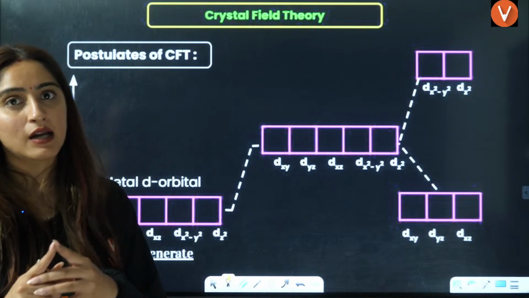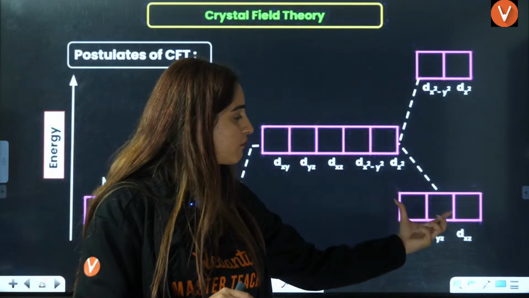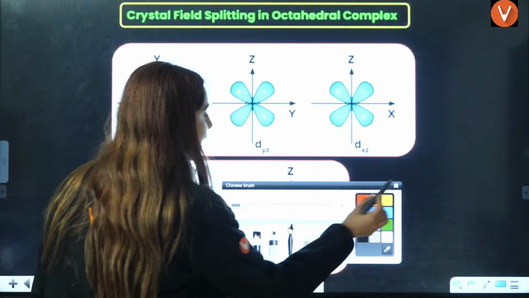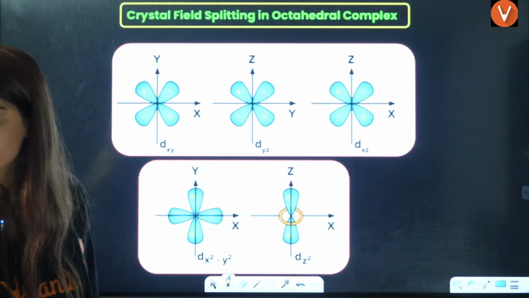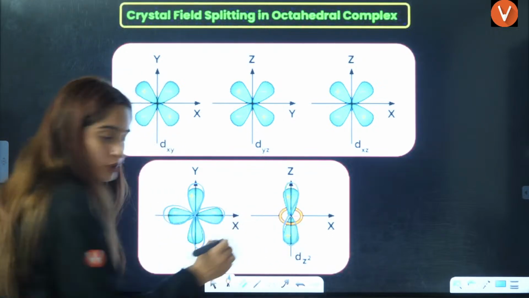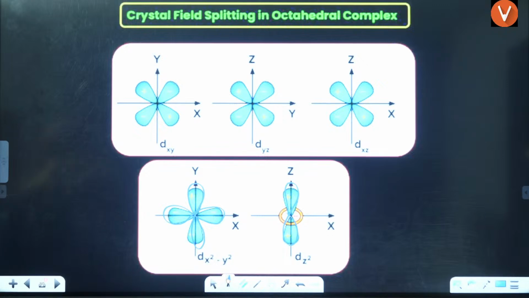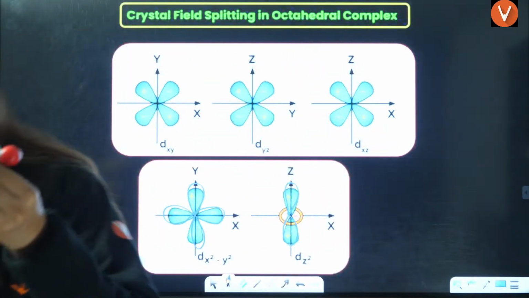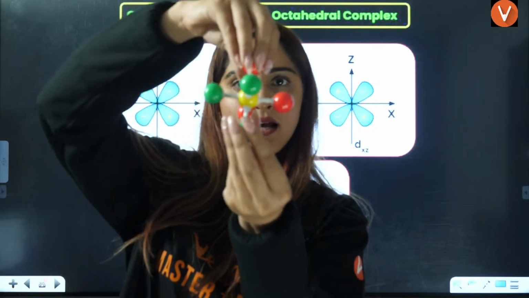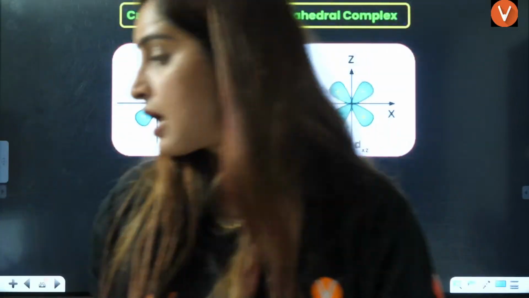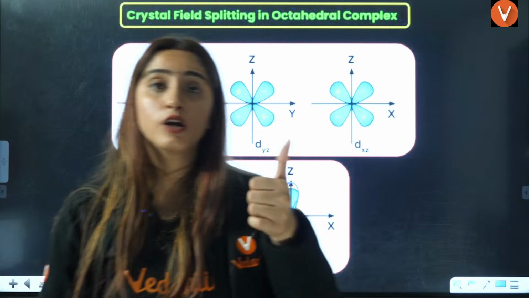Now, the first question they can ask is why in octahedral you have 2 above and 3 below. The reason lies in the shape of the d orbitals. We know that dx square minus y square and dz square lie along the axis. And in octahedral species also, the ligands are along the axis.